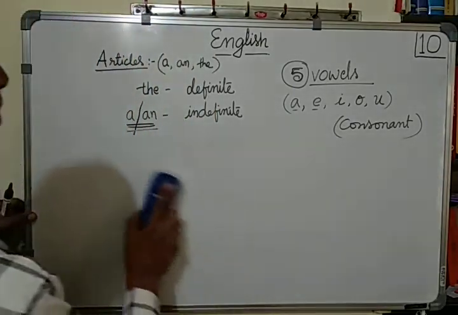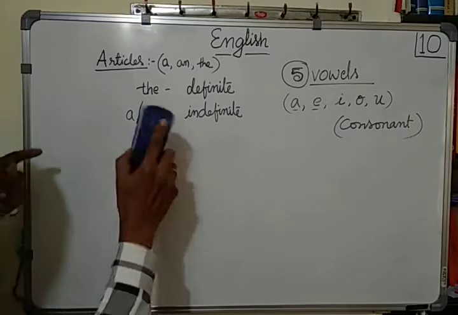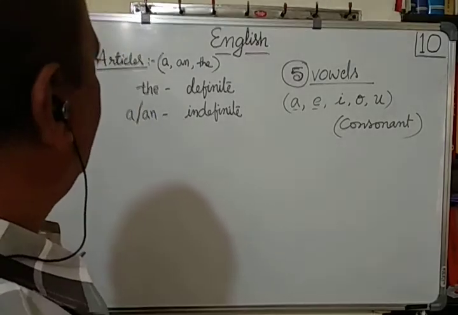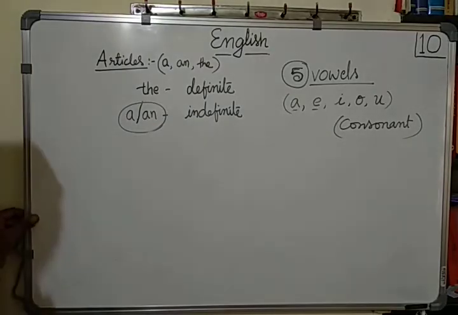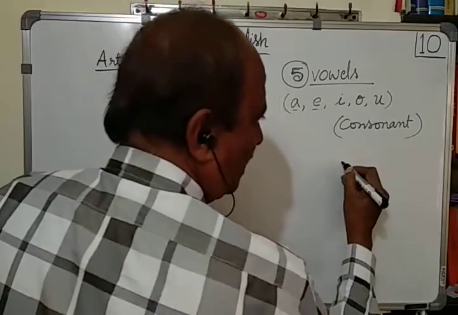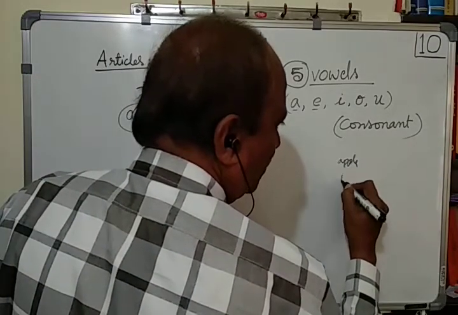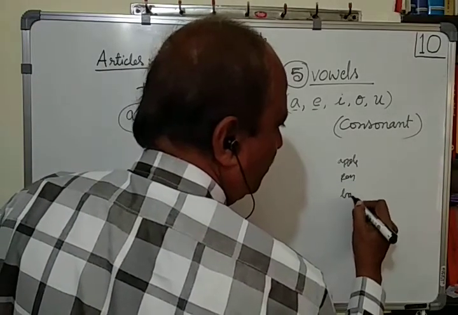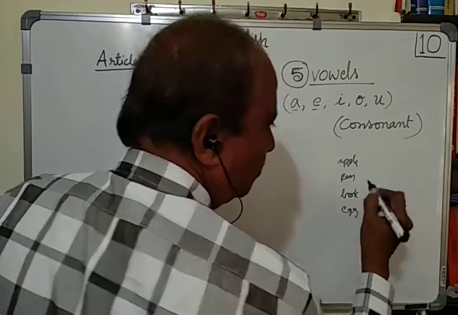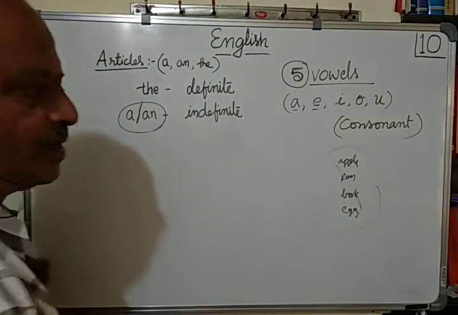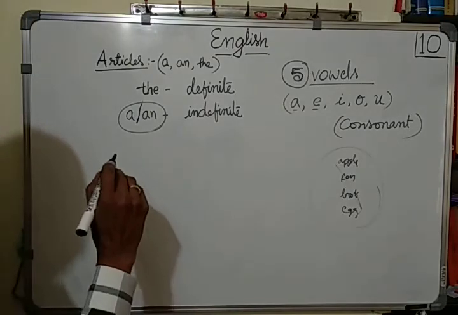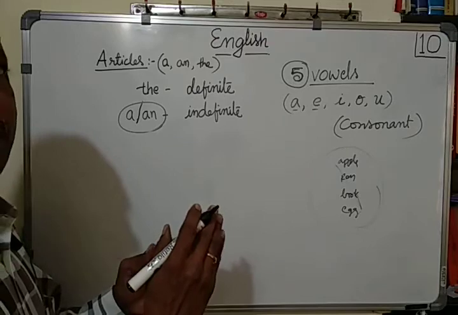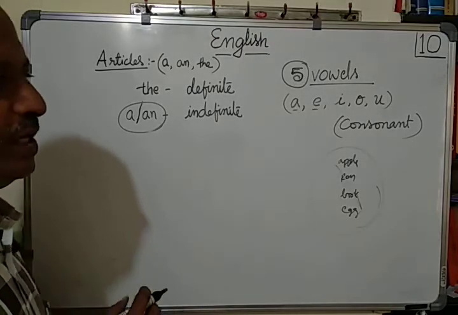Now one more point we have to understand. This is about the difference between a and an. For both of these, where we have to use what? For example, I wrote here apple, isn't it? Apple or pen or book, egg, whatever it is, we should know that they should be countables.